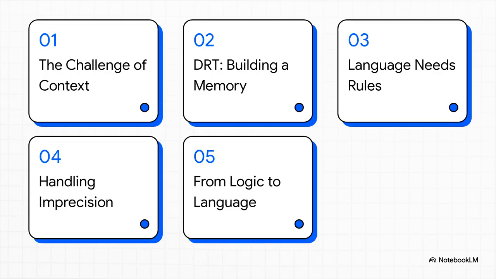All right, to unpack this, here's our game plan. We're going to start with that big challenge of context. Then we'll meet the hero of our story, Discourse Representation Theory, or DRT for short. After that, we'll see why language desperately needs rules, how AI deals with our very human vagueness, and finally, we'll tie it all back to the AI you probably use every single day.